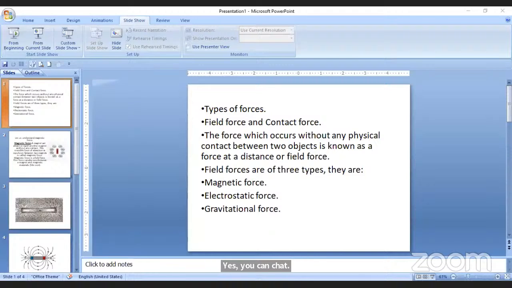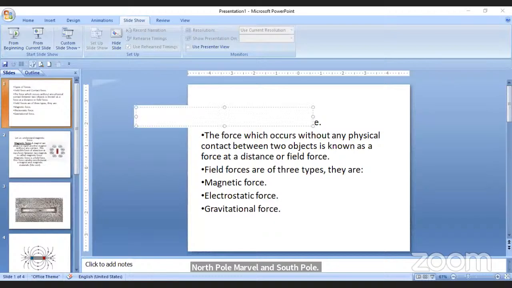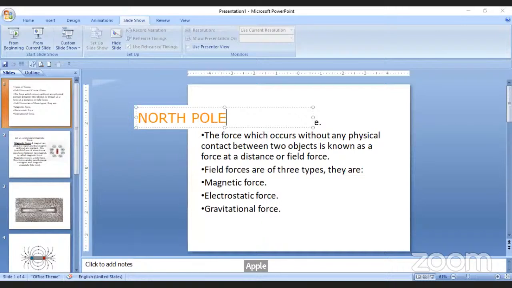What is S, do you know? So I have to explain. Here it is S, which means South Pole, and here it is N, which means North Pole. North Pole and South Pole. Simply, here it is North Pole, and here South. One more thing.